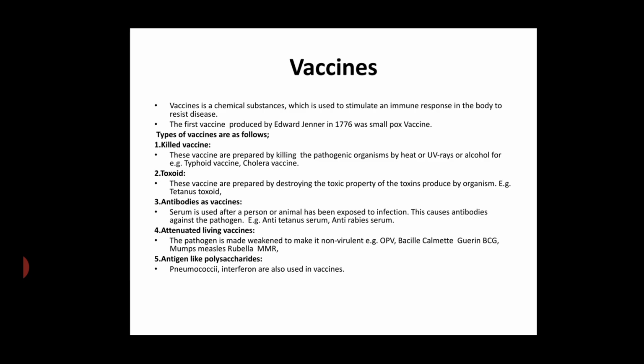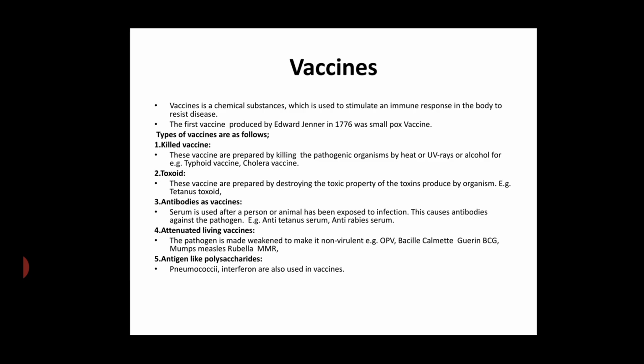Killed vaccines are those vaccines which are prepared by killing the microorganism by UV rays or alcohol. For example, typhoid vaccine, cholera vaccine. Toxoid vaccines are those vaccines which are prepared by destroying the toxic substances of microorganisms. For example, tetanus toxoid. Antibodies vaccines are prepared by using the blood serum of infected humans or animals. For example, anti-tetanus serum and anti-rabies serum.